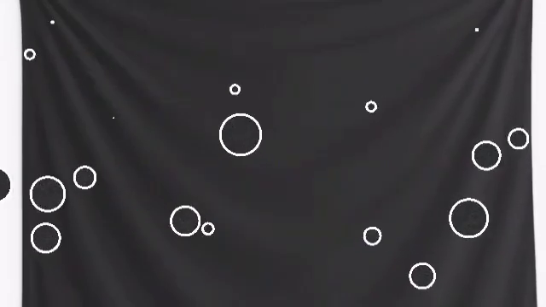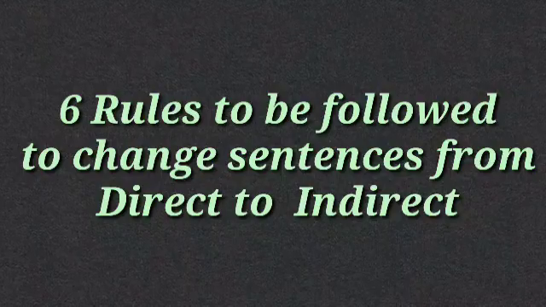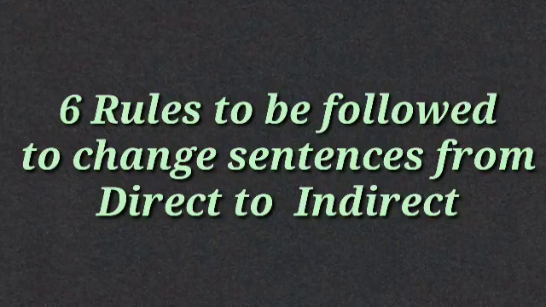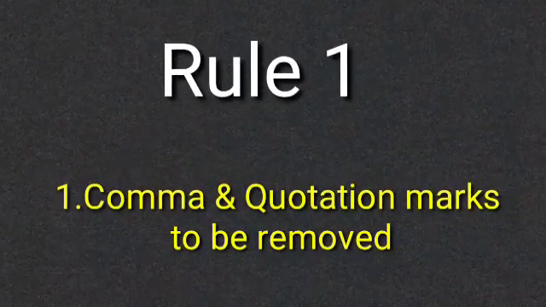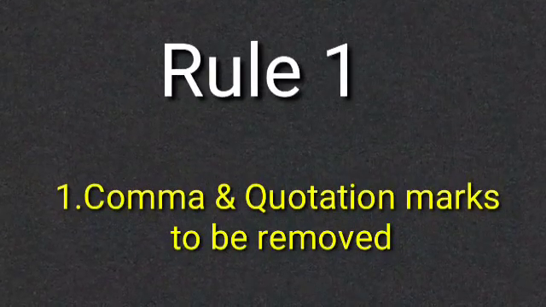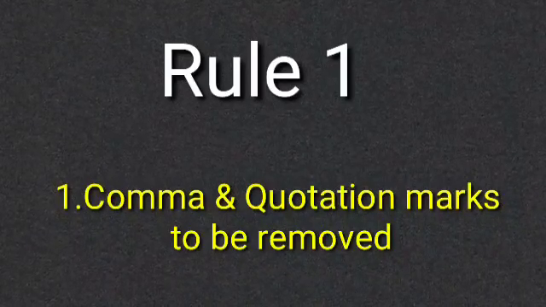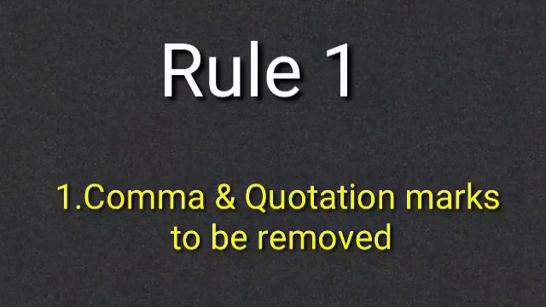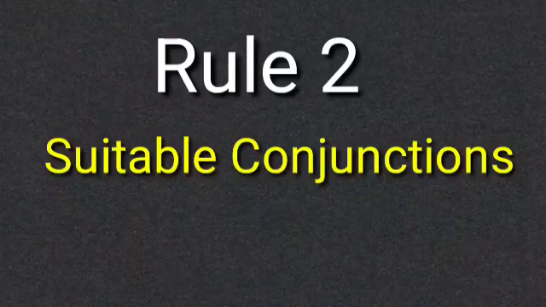There are 6 rules to be followed while changing the sentences from direct speech into indirect speech. The first one, commas and quotation marks should be removed while rewriting the sentences from direct to indirect speech. Second, suitable conjunctions should be used according to the nature of the sentences.